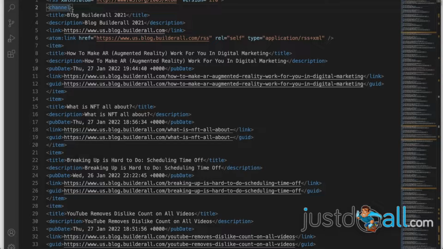We removed the rel self in channel, and we added this line which says that the RSS feed URL is here. So I verify, to be sure that I don't give you a mistake. Atom link, yes, href equals the correct URL to the RSS feed, rel equals self, and type equals application RSS XML. Okay, so that's fine. This line is good. And that's it.